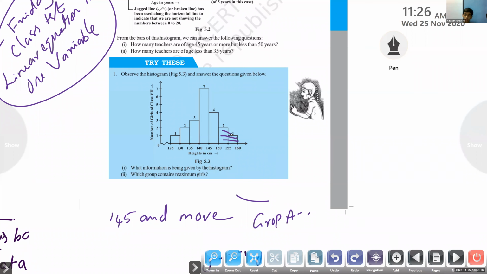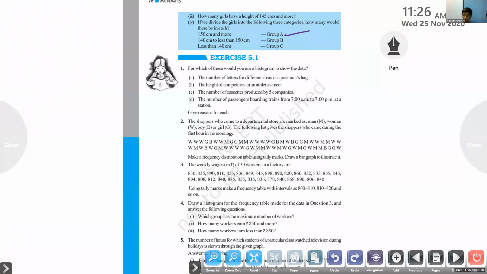Okay. Then next group: 140 centimeter to less than 150 centimeter.